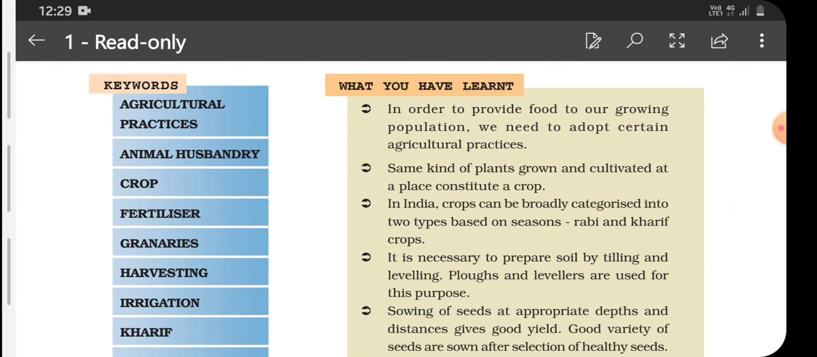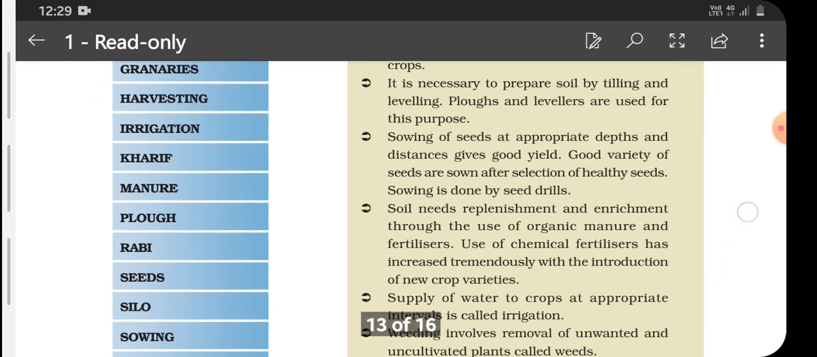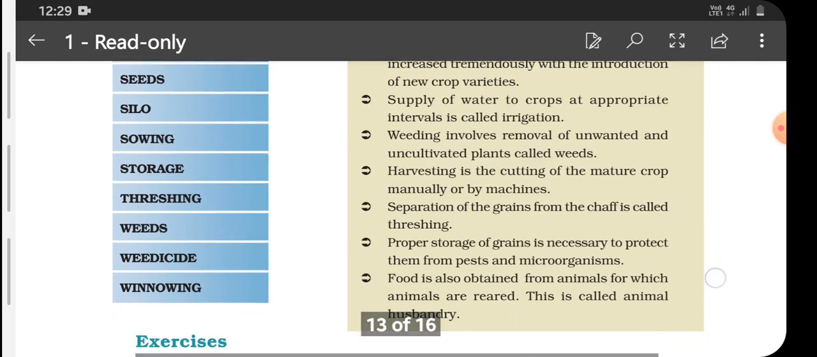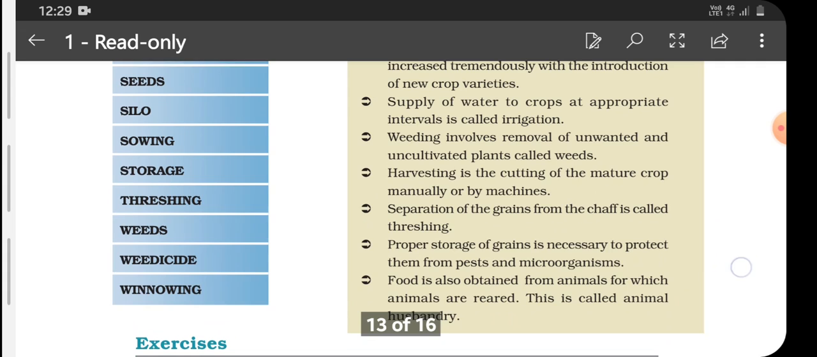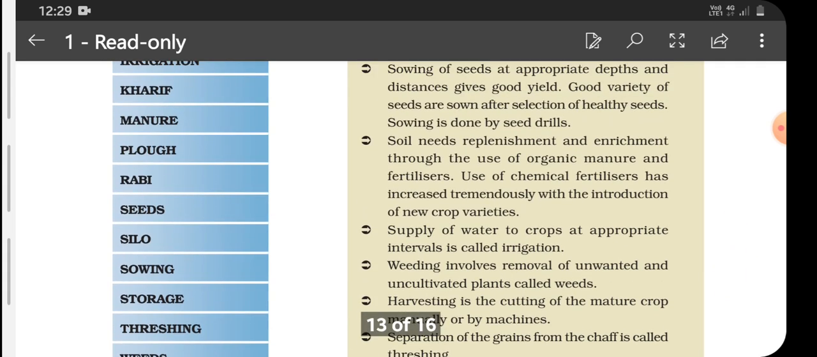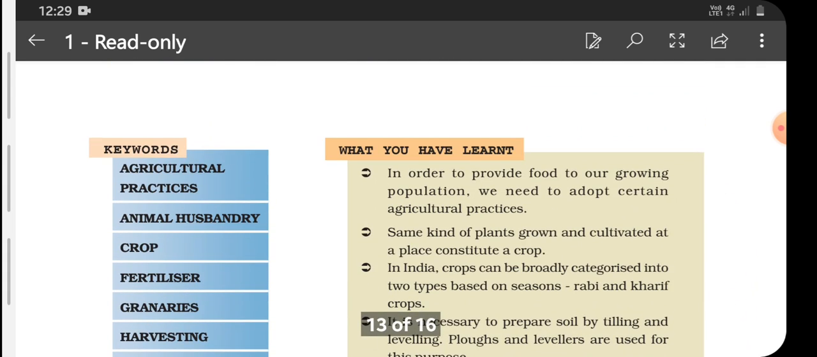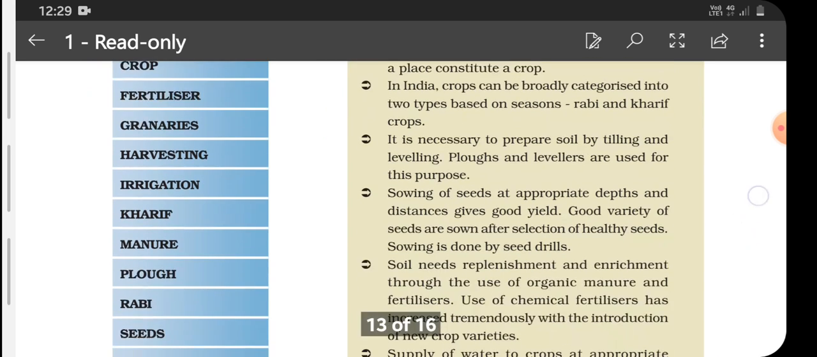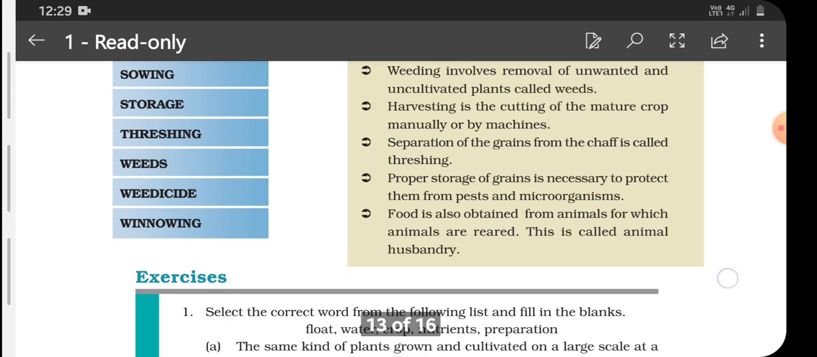So children, this is all about our chapter. Here are the keywords given. So go through these keywords and try to write their definitions after searching in the chapter. And this is about the summary of the chapter. Go through the summary and revise the chapter once again.